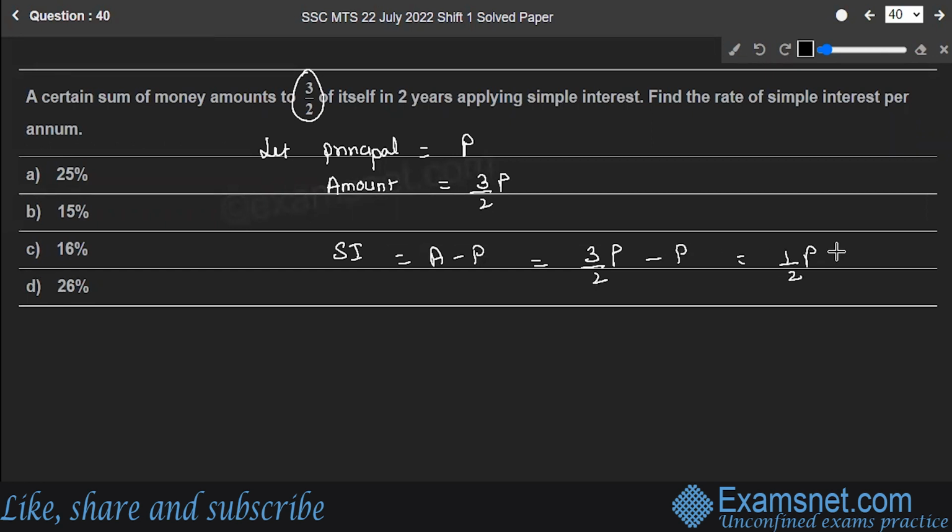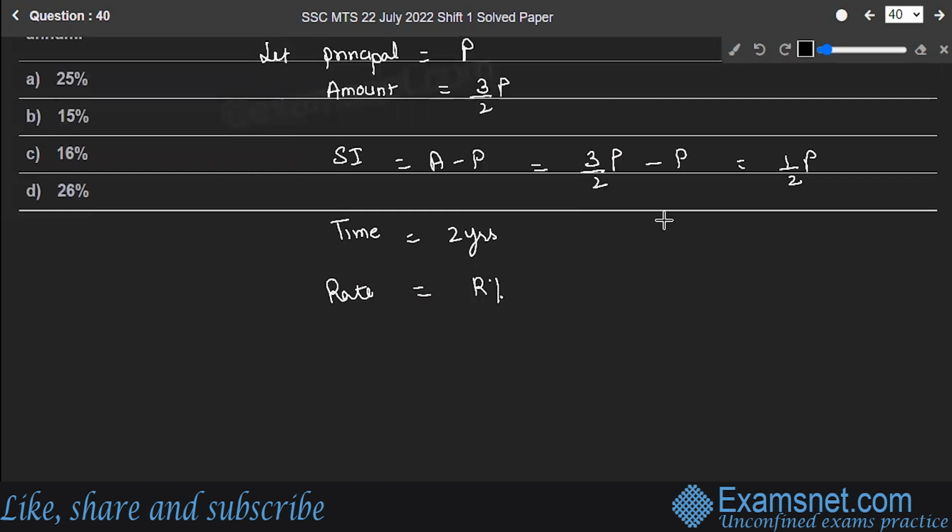Time, it's given to us as 2 years. Rate, I have to find out. Let it be R%. The formula for simple interest is principal into rate into time upon 100. So simple interest is equal to PRT upon 100.